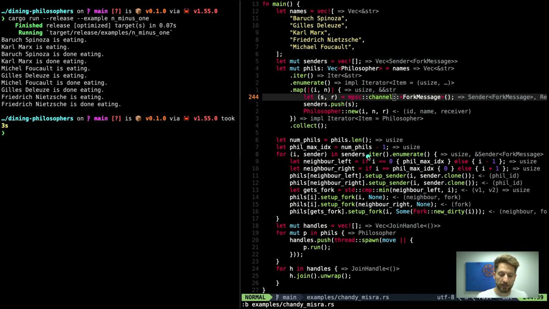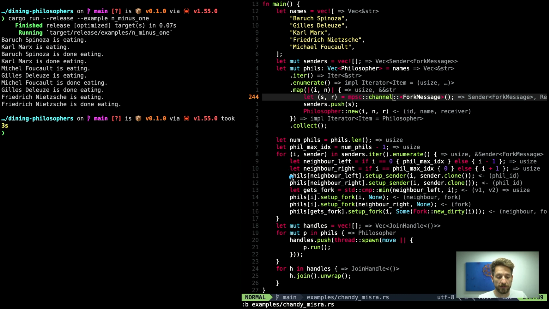And now we can continue with our magic of setting up the table. We now want to give every philosopher the respective senders that he needs. So we loop over the senders with the iterator, and again we enumerate to have the index and the sender. Now we figure out who's the left and right neighbor.